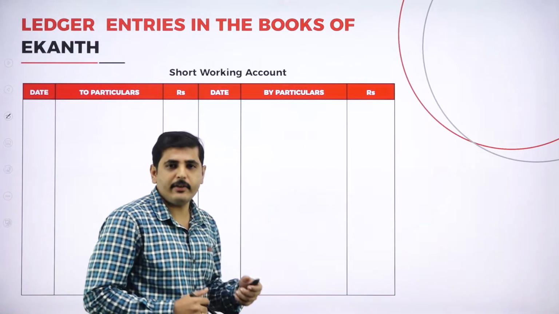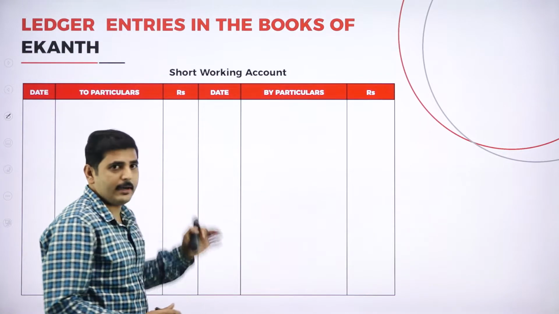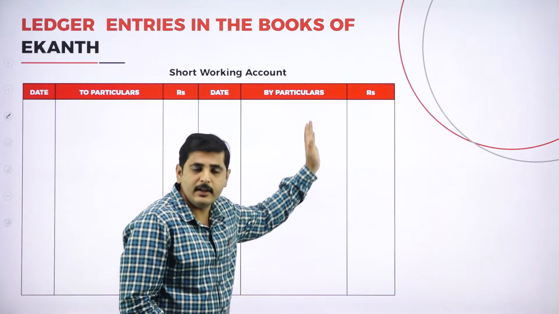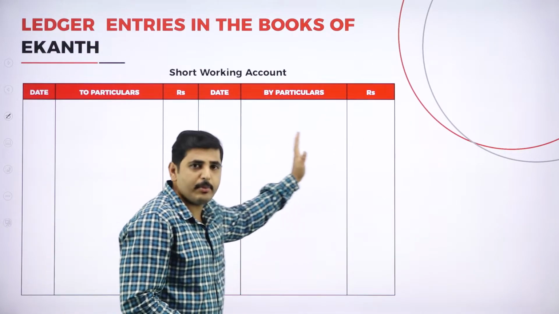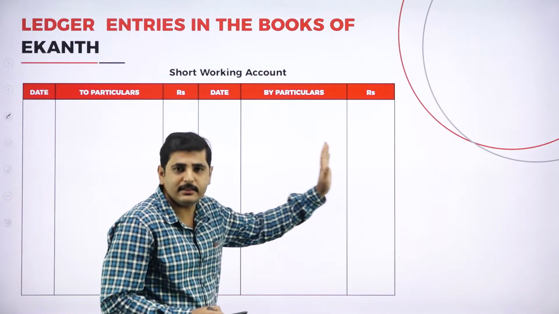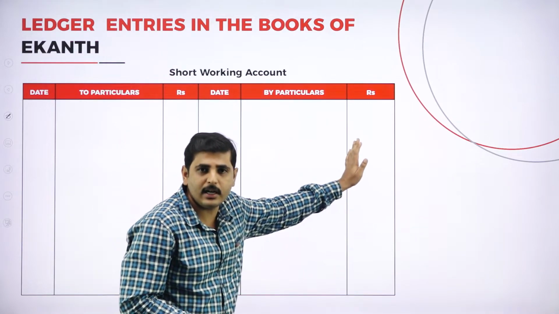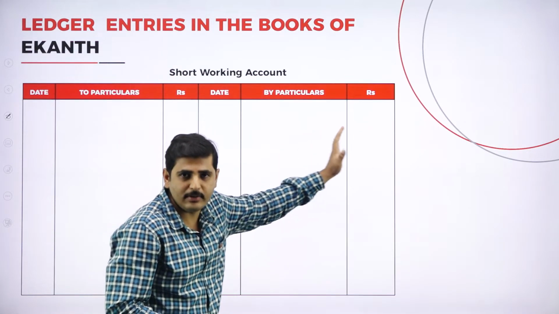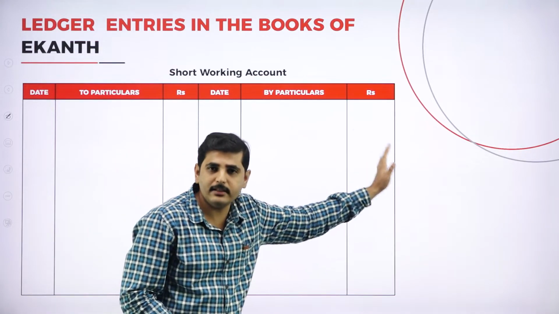Going to the next account, the short working account. In which year do we have the short working? When short working arises, it goes to the minimum rent account. When short working is recovered, it goes by royalty account. When short working could not be recovered, it goes by profit and loss account. If short working remains, it is transferred to next year by balance carried down.